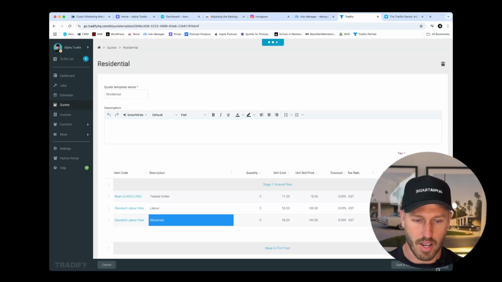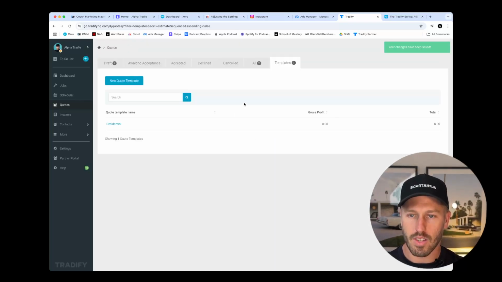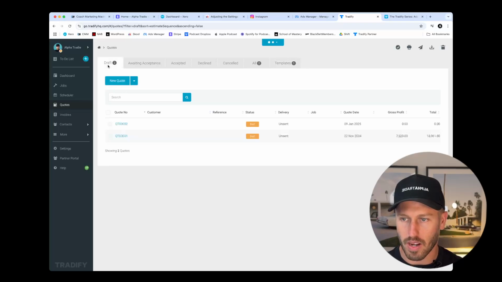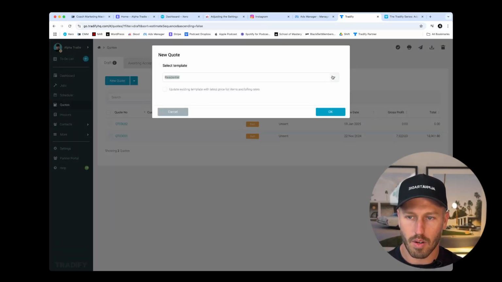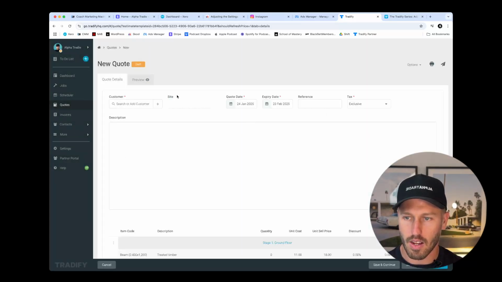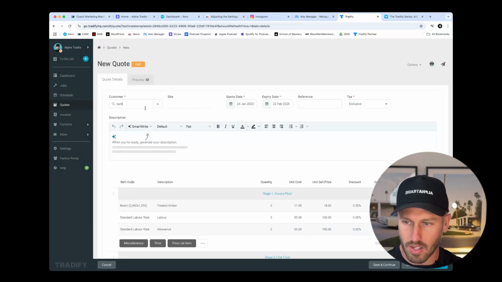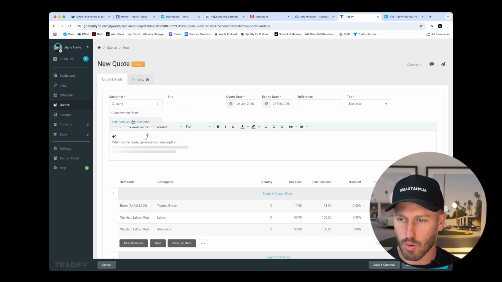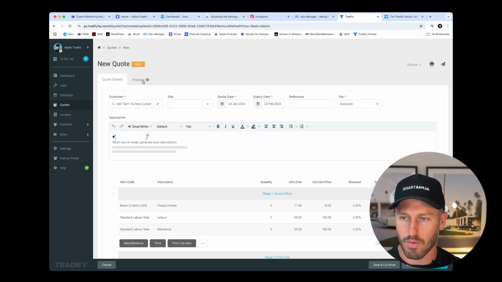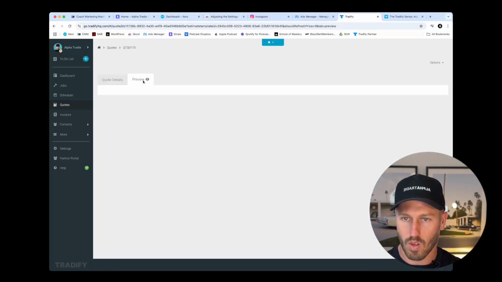So I'm going to hit save and exit and show you how this template actually looks. So I'm going to go back to drafts. I'm going to pick out new quote from template. I'm going to grab my drop down for my residential, update my pricing, hit OK. And I need to put in a placeholder customer here in order for us to have a preview. I'm going to add myself in and hit preview.